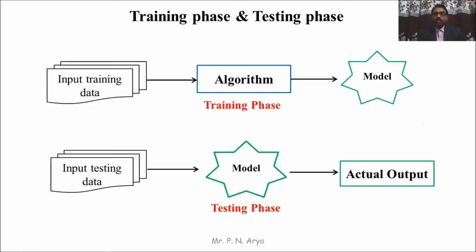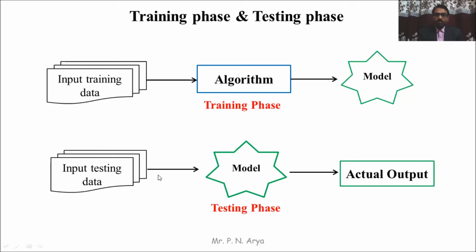Next are the training phase and testing phase. In the training phase, we give the input training data to the algorithm and generate a model or logic. After generating the model or logic, we test the model. In the testing phase, we find out whether the model works accurately, or whether the model generates the right output.